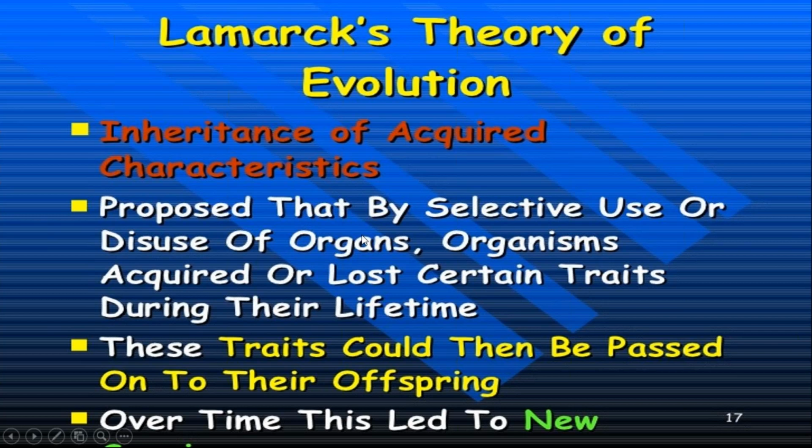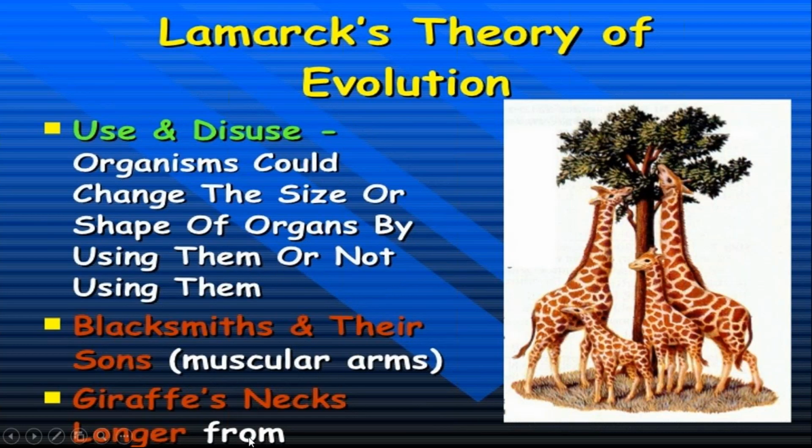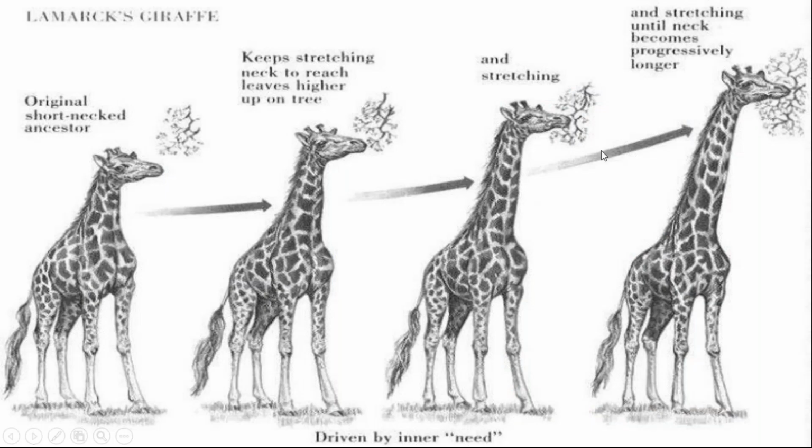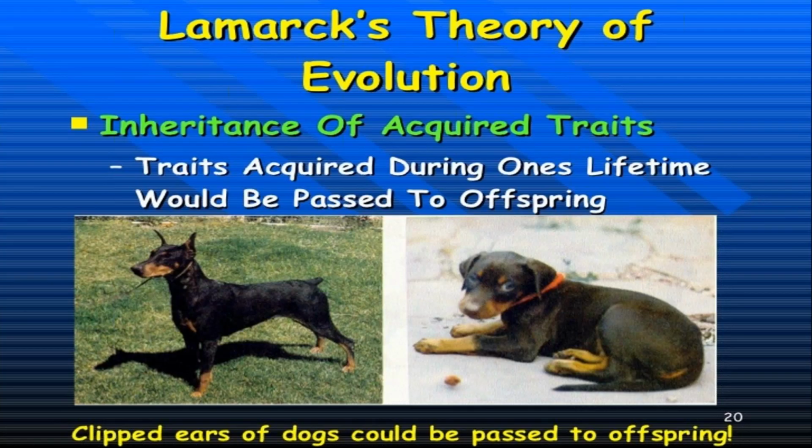For this, the scientist was highly criticized. Use and disuse of organs could change the size or shape of an organ by using them or not using them. Blacksmiths and their sons have muscular arms, giraffes have longer necks. This is the main example discussed by Lamarck. In this theory, Lamarck wants to say that if one dog is born with a clipped ear, then his future offspring will also have a clipped ear.